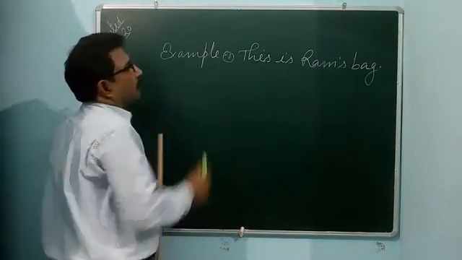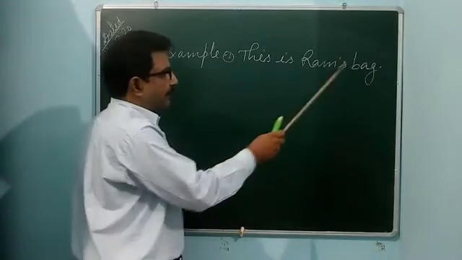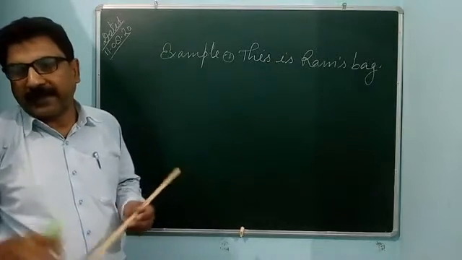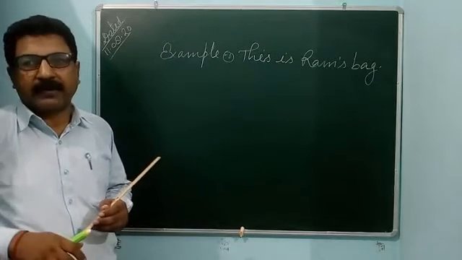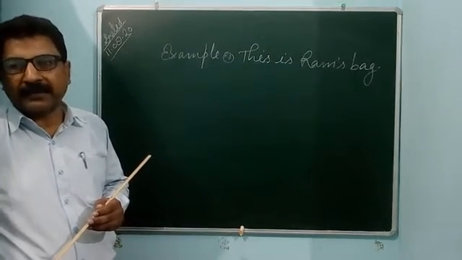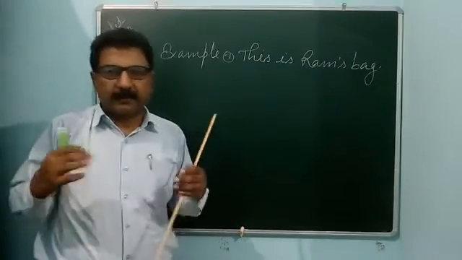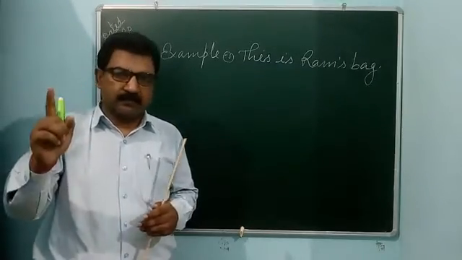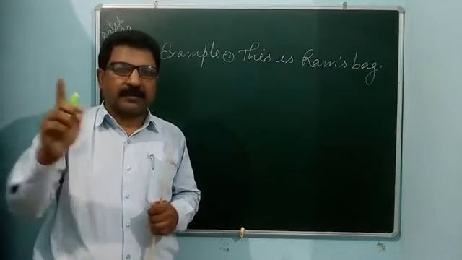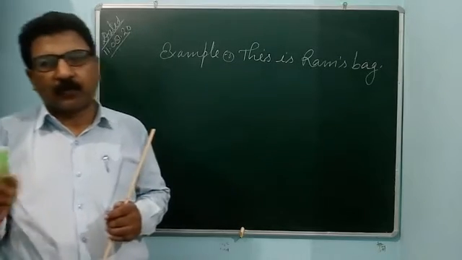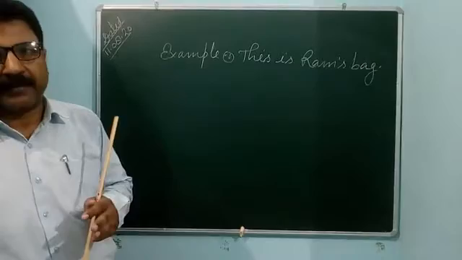It means the bag is related to Ram. That bag is Ram's bag, as Ram has purchased a bag. Ram has a bag. It means that bag is related to Ram.